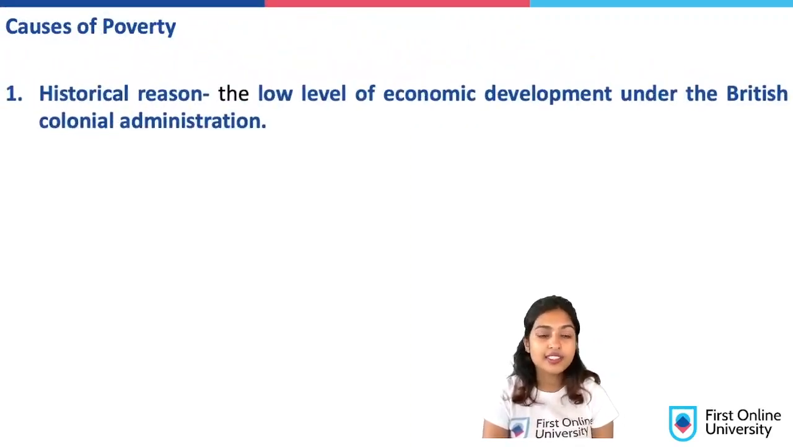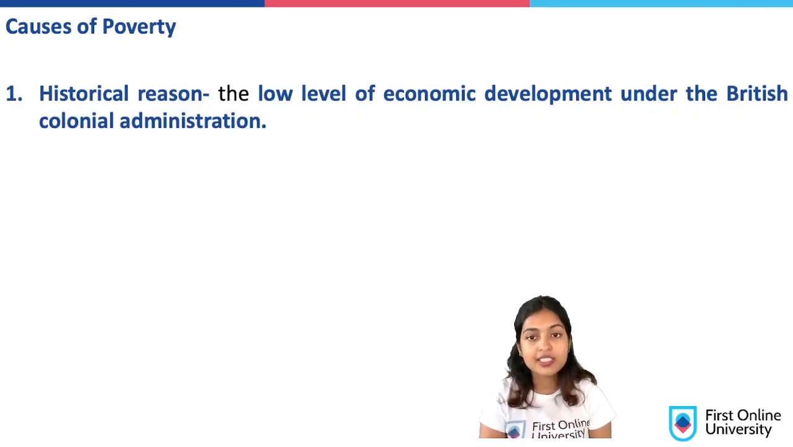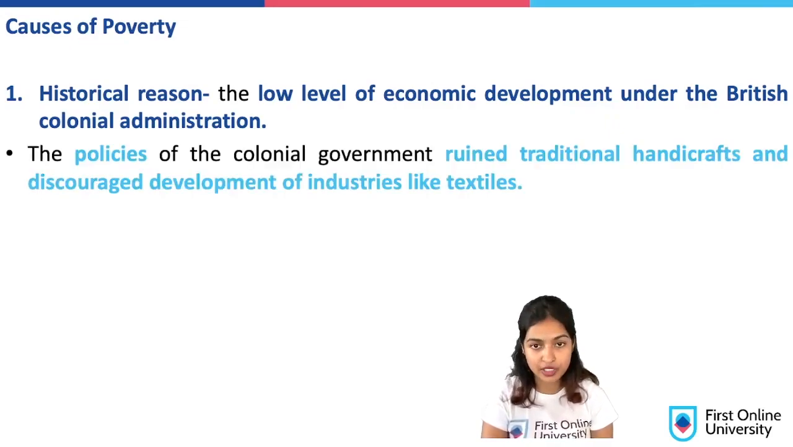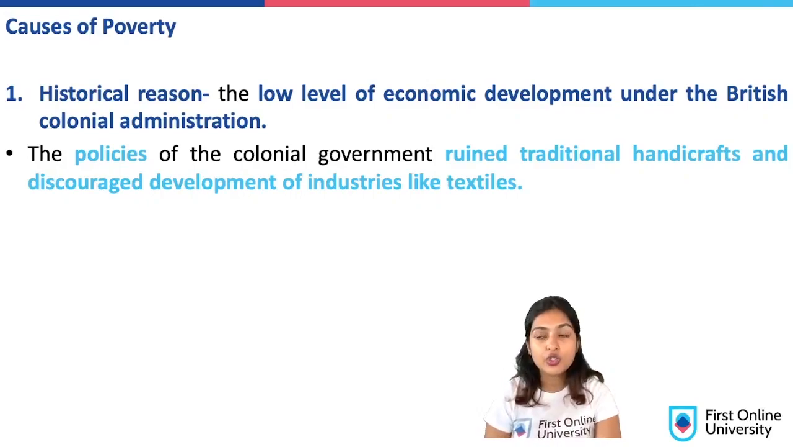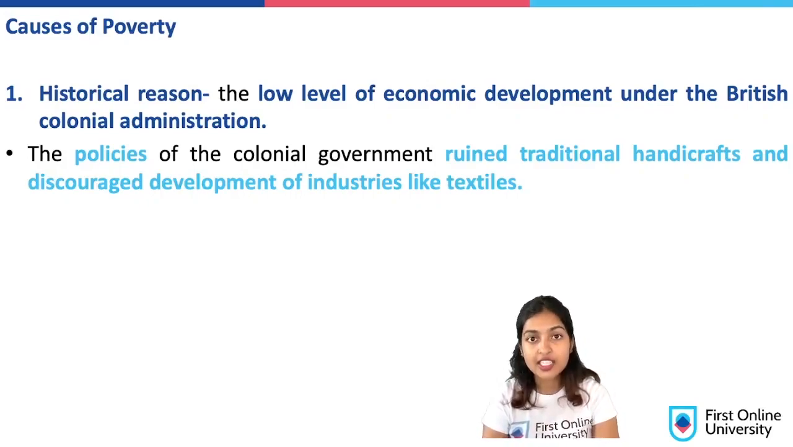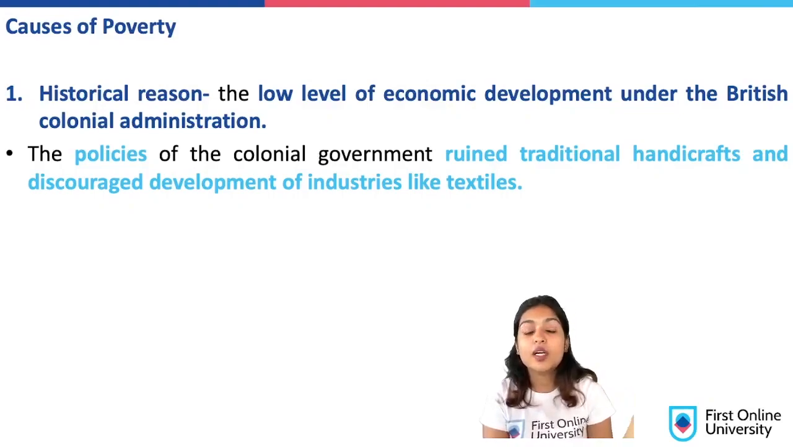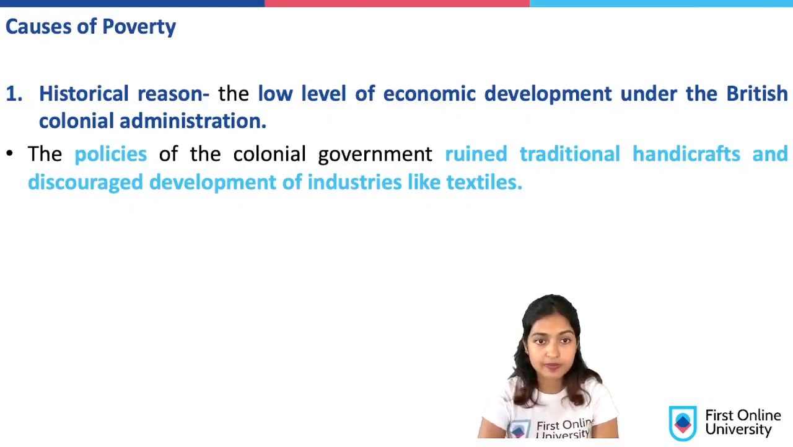Firstly, what is the first cause of poverty? Historical reason. The low level of economic development under the British colonial administration. Like I've told you earlier, the British rule ruined our traditional handicrafts. They took away the raw material, that is cotton, that is grown here, back to their countries, and they ended up exporting finished cloth to India. And hence our farmers were left with nothing but to wear ready-made clothes.